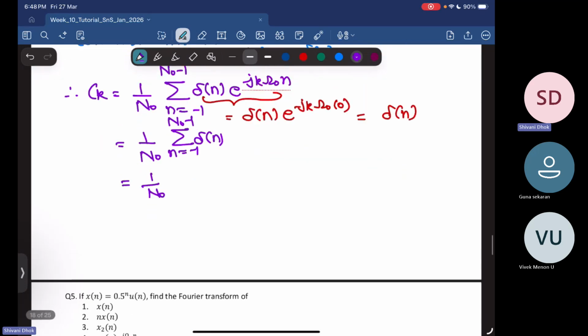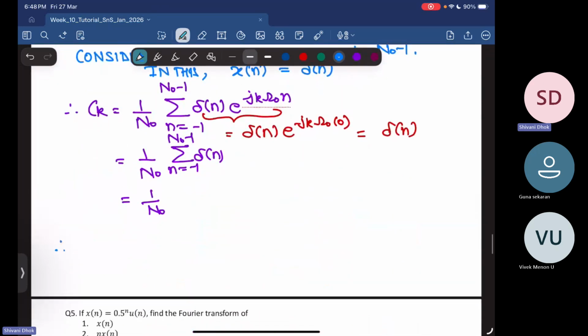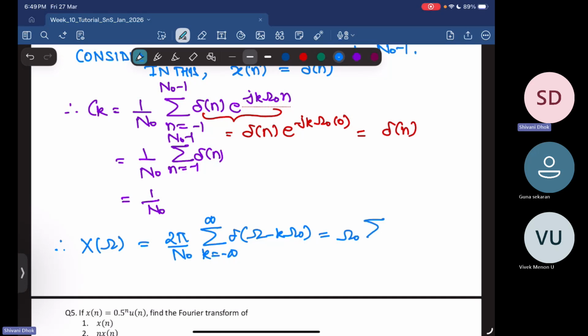Okay. So plugging in the value of your ck here, you get capital X of omega as 2 pi by n naught, summation k running from minus infinity to infinity of delta omega minus k times omega naught. So 2 pi by n naught is what? 2 pi by n naught is omega naught. So that becomes capital omega naught, summation k running from minus infinity to infinity of delta omega minus k times omega naught. Now again, you are getting periodic impulses.